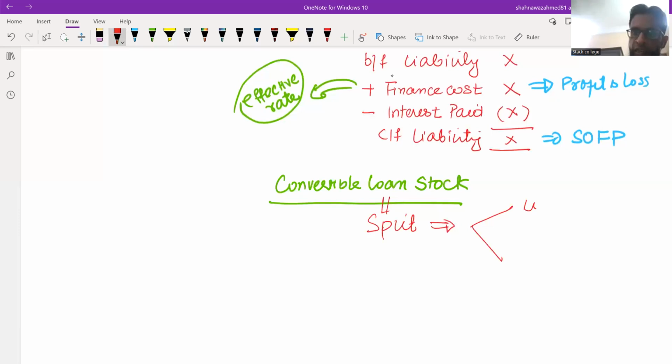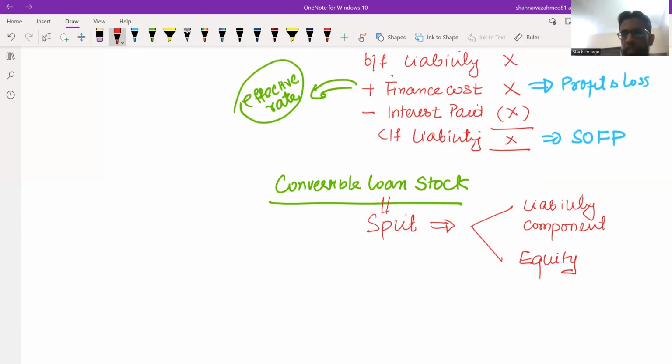One is the liability component and the other one is the equity component. You might have studied from your FR preparation that there are always two components. If a company issues a convertible loan note, there will always be two components.